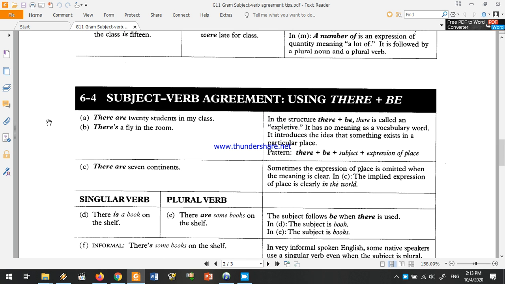With expletives beginning with there are and there is, it depends on the subject following the verb to be, whether it's a singular or a plural one. If it's singular, we use a singular verb. If it's plural, we use a plural verb. For example, take a look at example A. There are 20 students. Students here is a plural word, so we use are. We do not use there is. Similarly, in example B, there is a fly. A fly is a singular word, and that's why we have a singular verb.